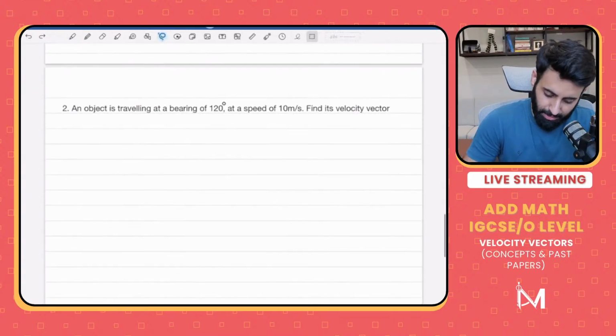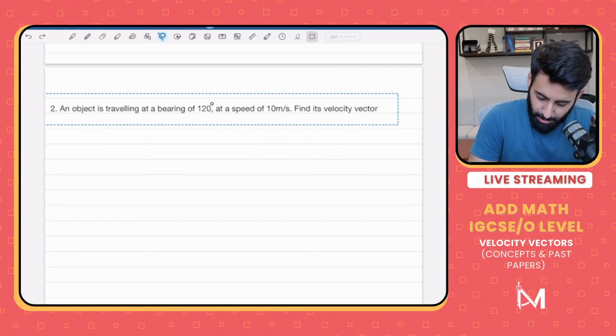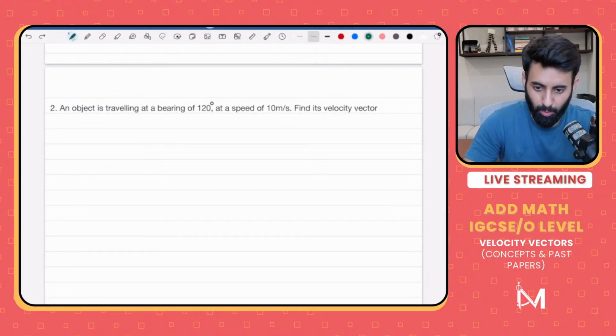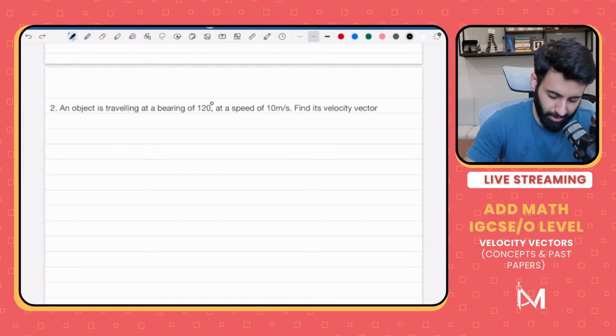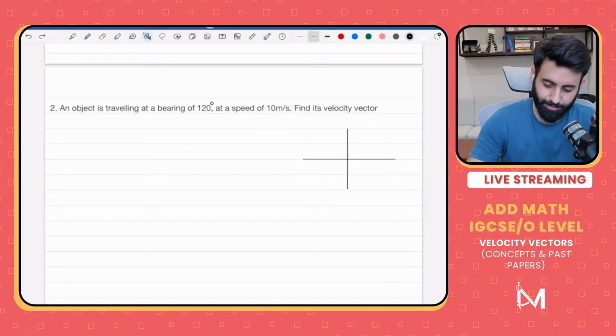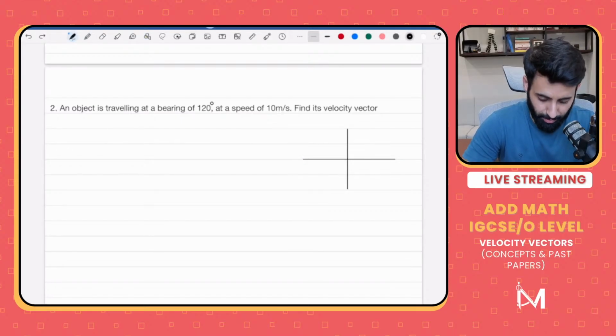Let's have a look at this example. In this example, you will notice something slightly different. An object is traveling at a bearing of 120 degrees at a speed of 10 meters per second. Now remember the two key ingredients that go into making the velocity vector. What are those key ingredients? You have the speed and the direction. Okay, and that direction could be the bearing, like for example here. Okay, so what are we going to do with this?